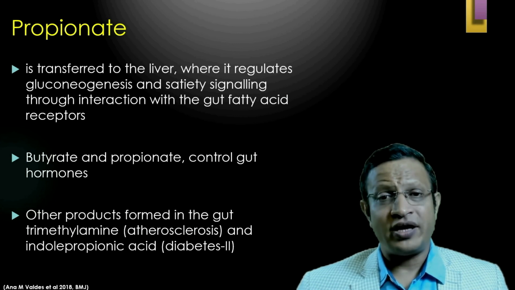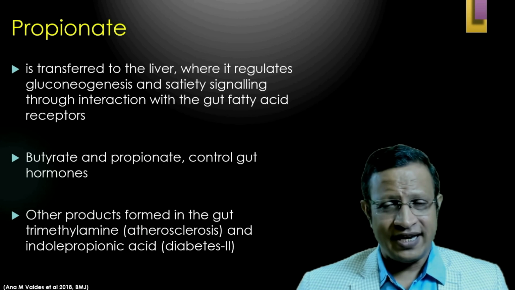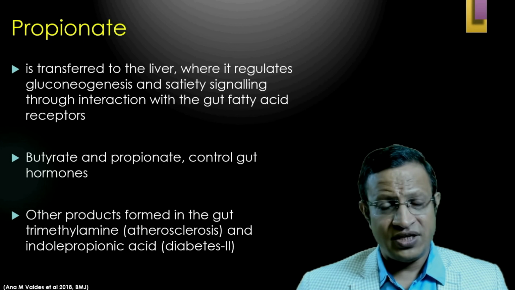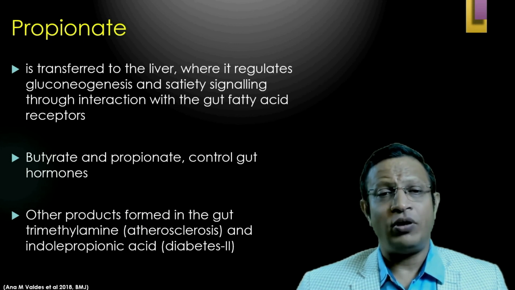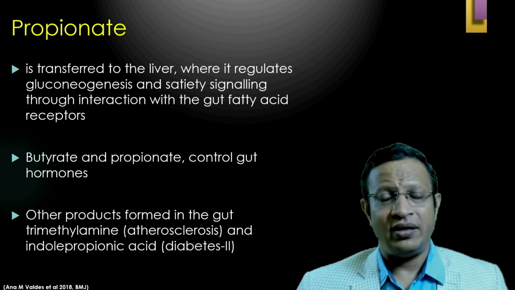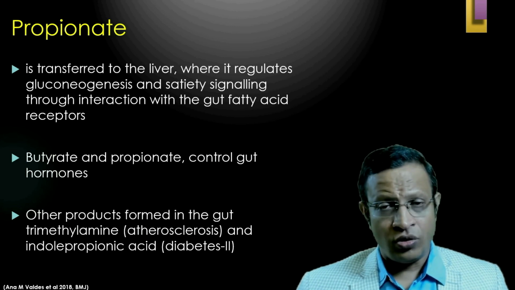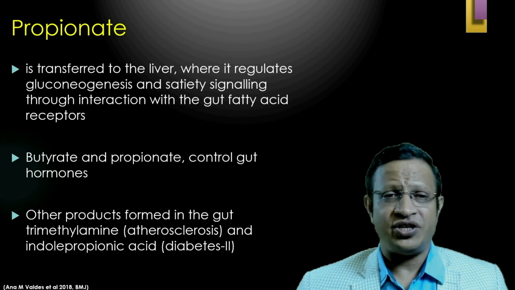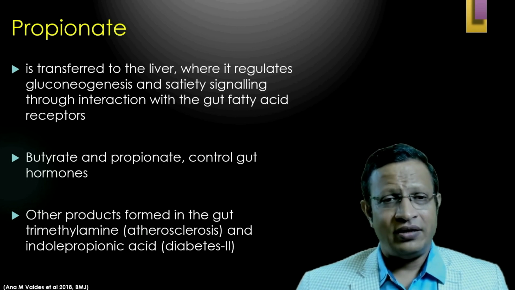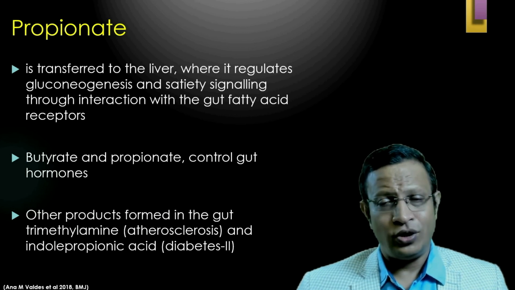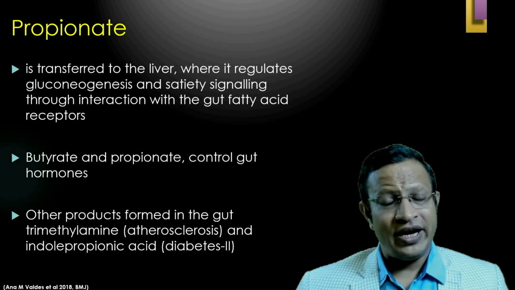Further, other products are also formed in the gut, such as trimethylamine. This is a toxic substance which helps in the development of atherosclerosis. That means we need to decrease trimethylamine formation. If atherosclerosis is developed, as you know, the artery pliability becomes very less and hypertension develops. Similarly, there is indole propionic acid development. This also causes diabetes too. That means there are some metabolites which should not occur.